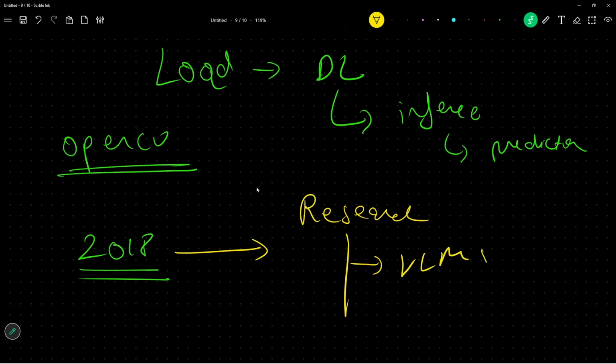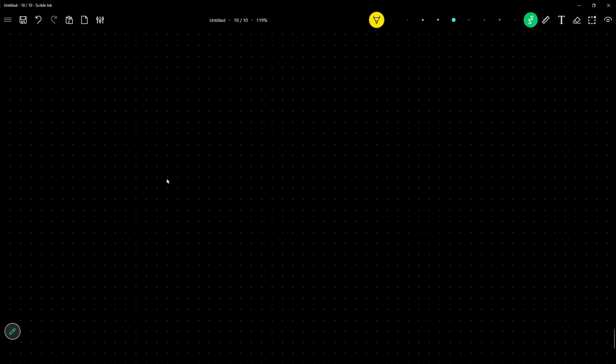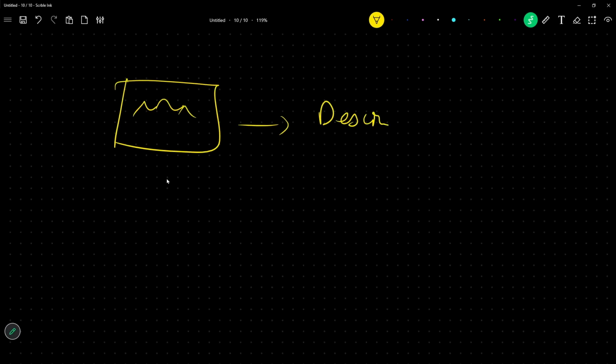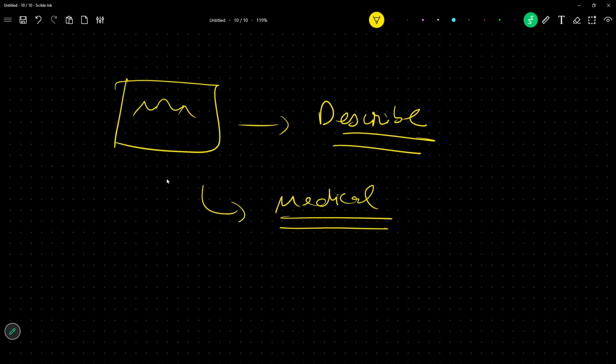Vision language models, diffusion models. They have made all these different kinds of things. What is a vision model? You can give it an image and say, describe this image, which you guys have been doing with ChatGPT, or give some prompt and do something with the image. Maybe use it for any use case, medical use case, image generated descriptions, vision language models. We have vision transformers, ViTs.